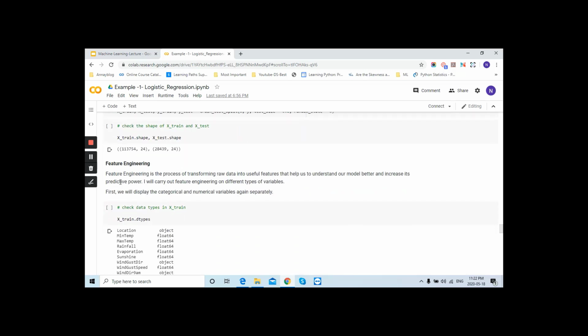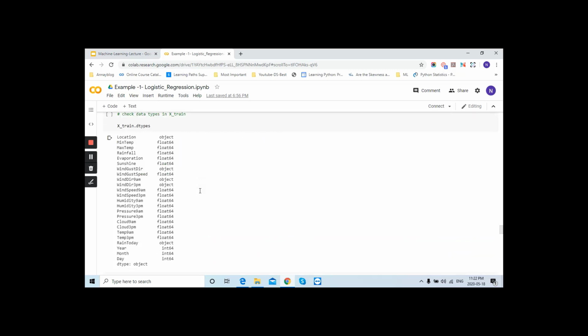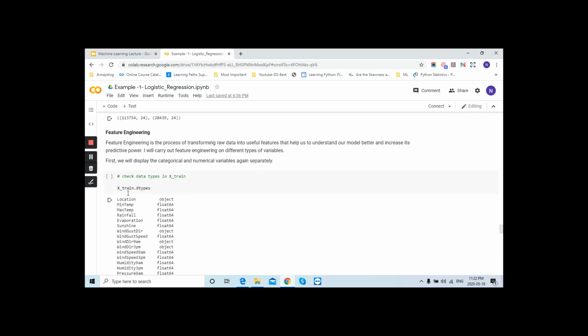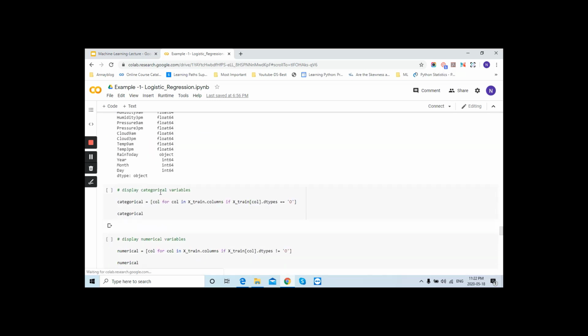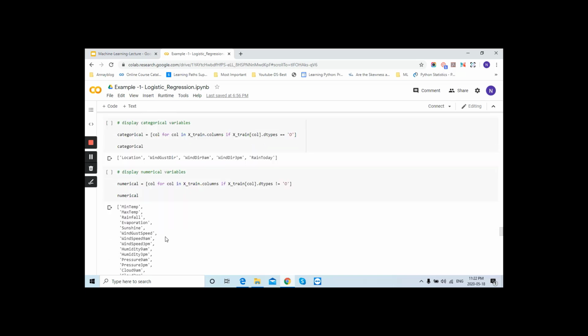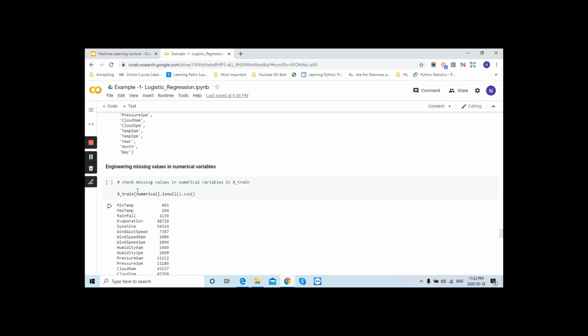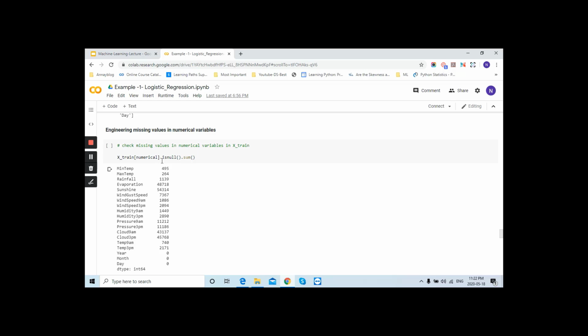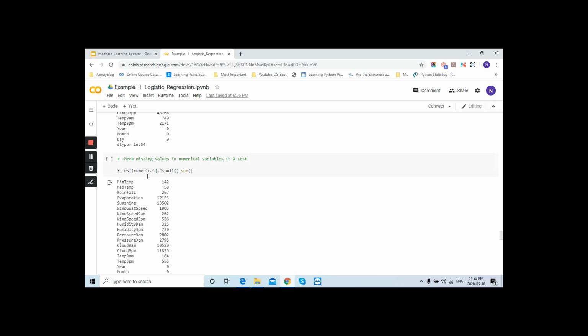Now we will perform the feature engineering. We have done the analysis using univariate, bivariate, and multivariate. Now it's time to apply feature engineering, which handles the outliers and missing values that we found. We have taken the X-train data types, and this displays the categorical variables and numerical variables. First of all we will check the missing values, and then we will handle them.